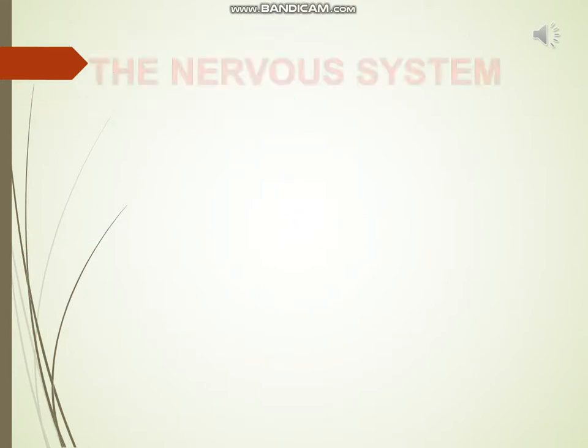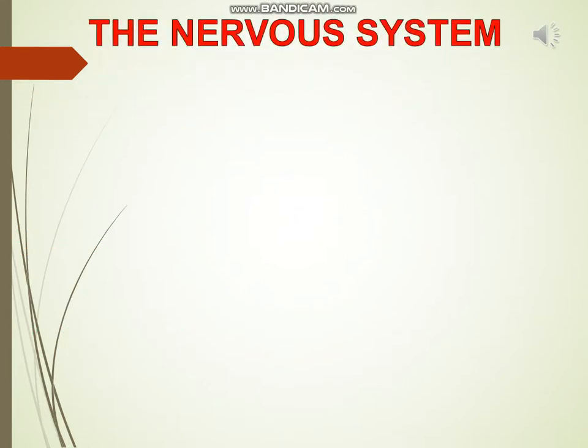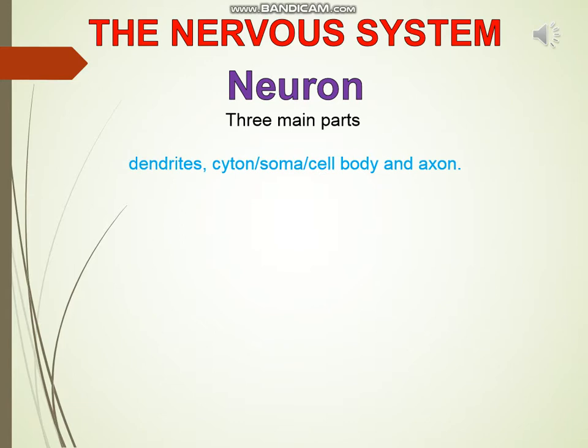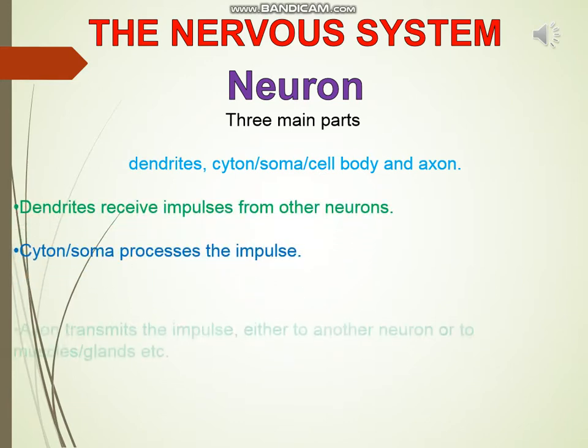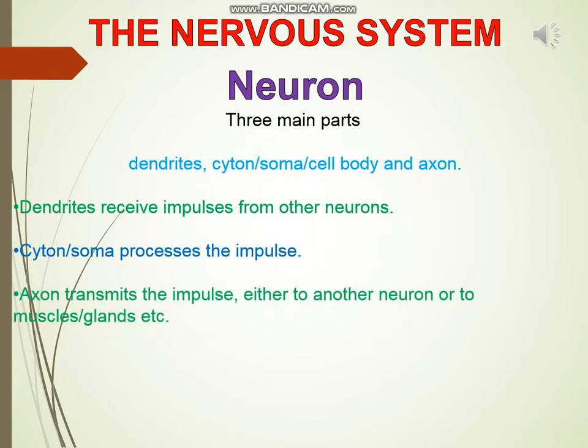The nervous system. Neuron is the structural and functional unit of the nervous system. Each neuron has three main parts, that is dendrite, cyton (soma, cell body) and axon. Dendrites receive impulses from other neurons. Cyton, soma, processes the impulse. Axons transmit the impulse either to other neurons or to muscles, glands, etc.